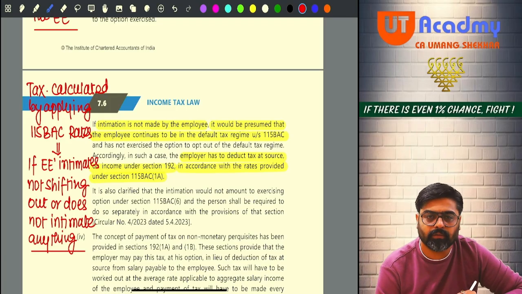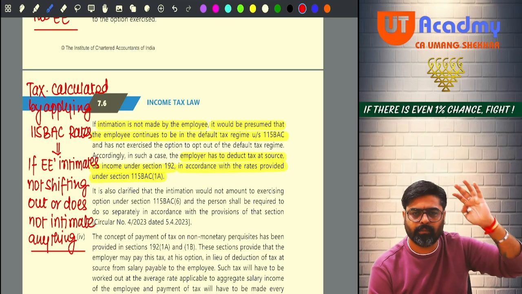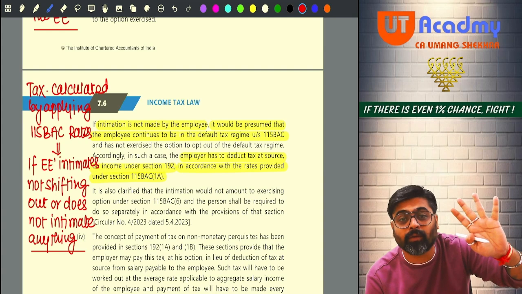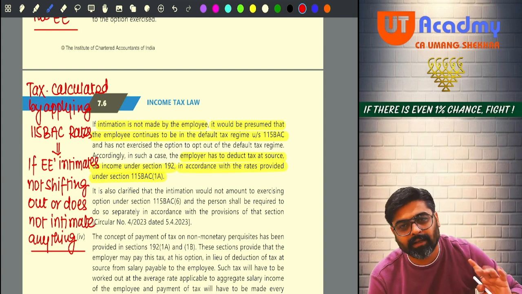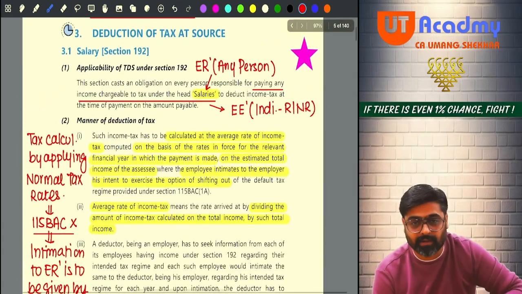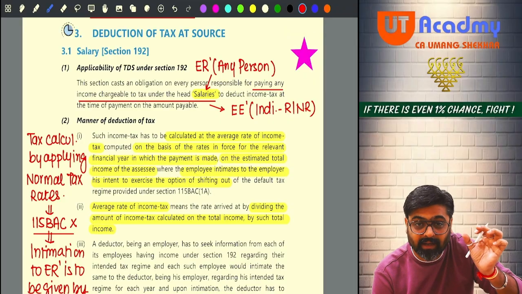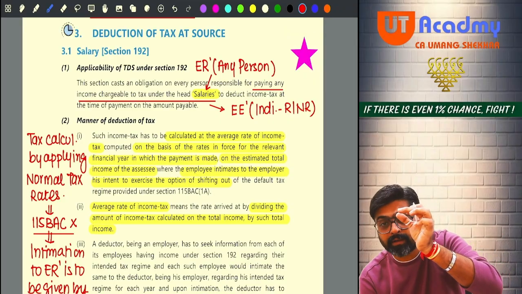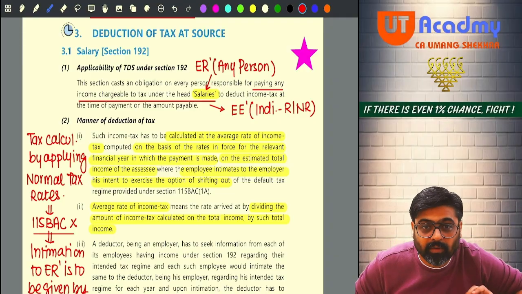If he intimates that I am not shifting out, follow 115 BSE, then 115 BSE rate. Or he does not intimate only, then it will be presumed that he is not shifting out. Then apply 115 BSE rates. So, the employer will give the salary to the employee, and from that salary, the employer is liable to deduct this tax.